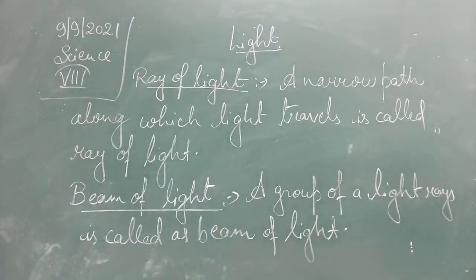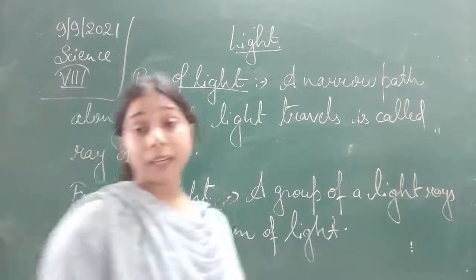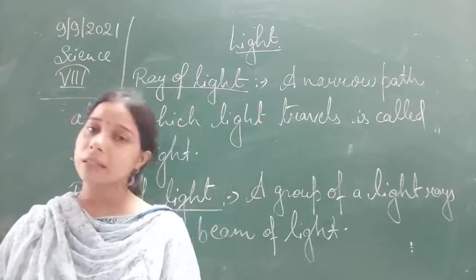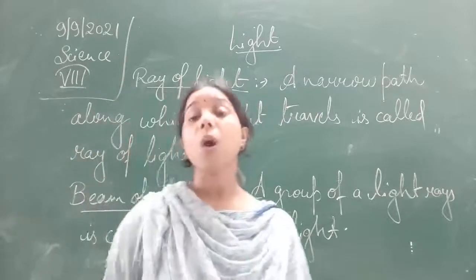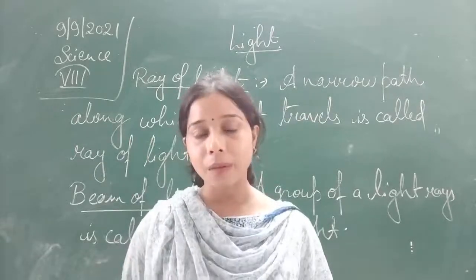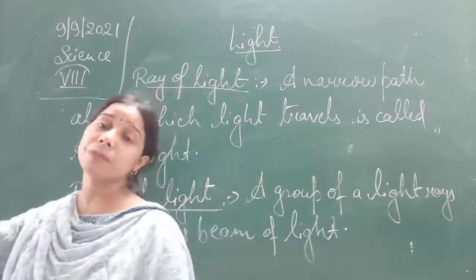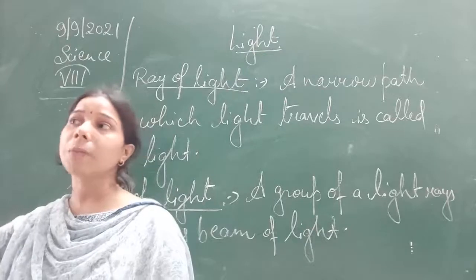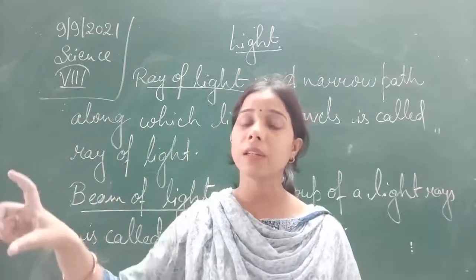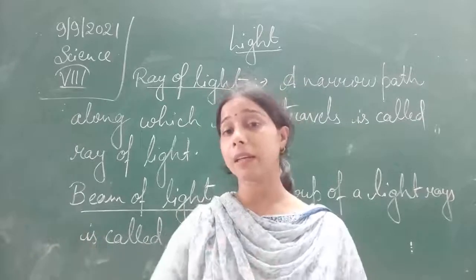Now when the light passes through an object, in some objects it can easily pass through, while in some cases it does not pass through at all. It means in some objects the whole amount of light, the beam of light, can easily pass through.